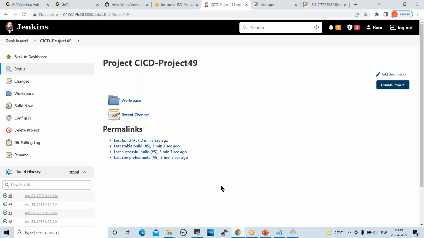Now the sixth job is going to start. See, now the sixth job is started.